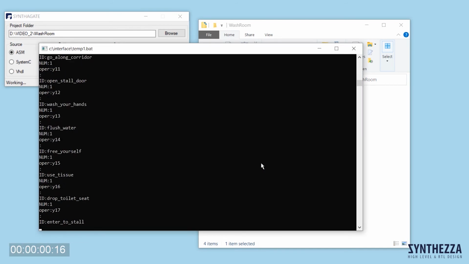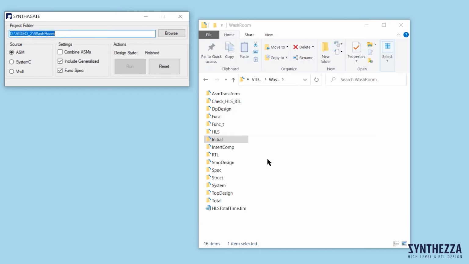And in about 3 seconds, the design is complete. The time of design is written in file HLS total time. As a result, we have 13 new folders in the working folder. Each folder contains one or several stages of the design together with complete documentation of these stages.